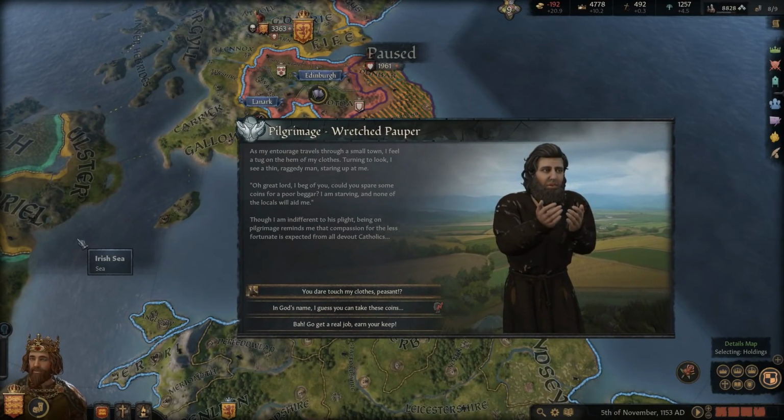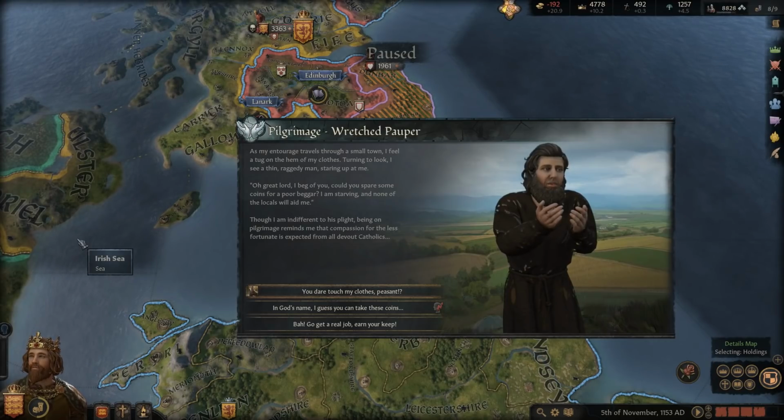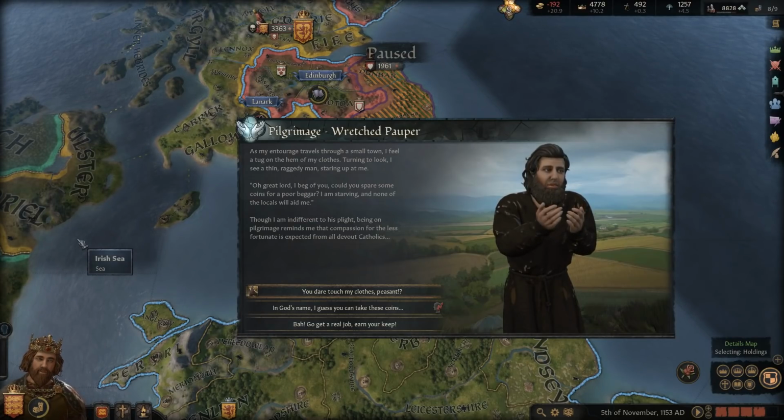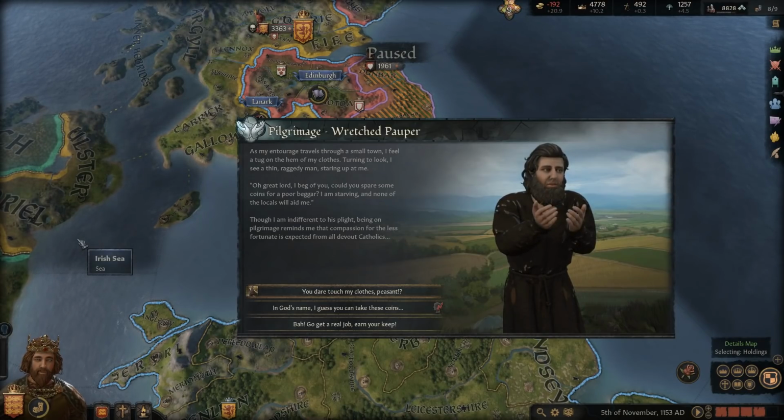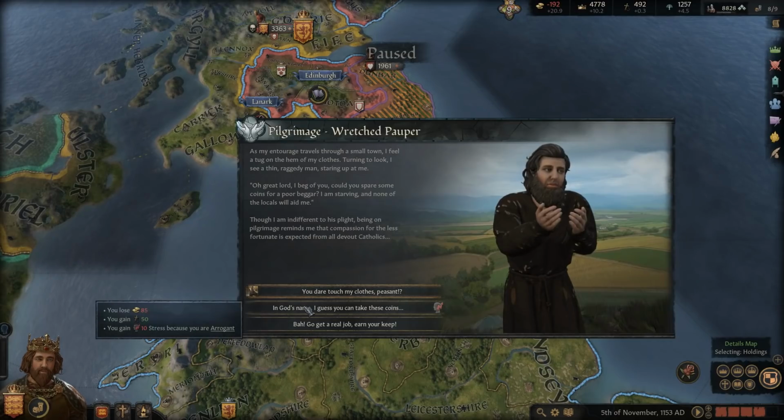So we have our first pilgrimage event. As my entourage travels through a small town, I feel a tug on the hem of my clothes. Turning to look, I see a thin, raggedy man staring up at me. Oh, great lord, I beg of you, could you spare some coins for a poor beggar? I am starving, and none of the locals will aid me. Though I am indifferent to his plight, being on the pilgrimage reminds me that compassion for the less fortunate is expected from all devout Catholics.